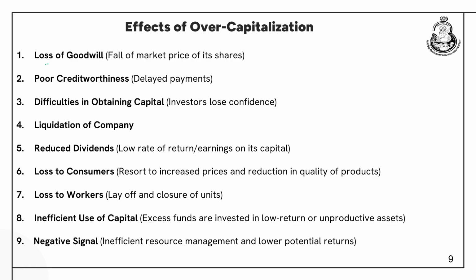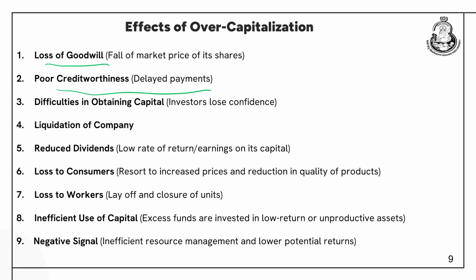The first one is loss of goodwill. If a company is not able to generate decent returns on its investments, the share prices will go down, and because of that the interest or trust of customers will also go down. So, there is a loss of goodwill for the company. Poor credit worthiness: there are delayed payments because the company is not able to generate good returns. So, creditors might be paid a bit late, the loans and all things will be creating a problem for the company. So, the credit worthiness of the company would be going down.